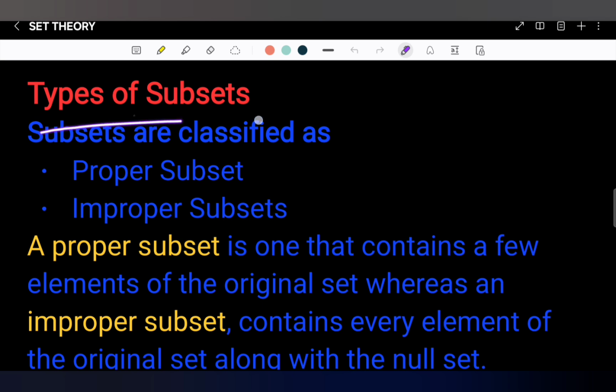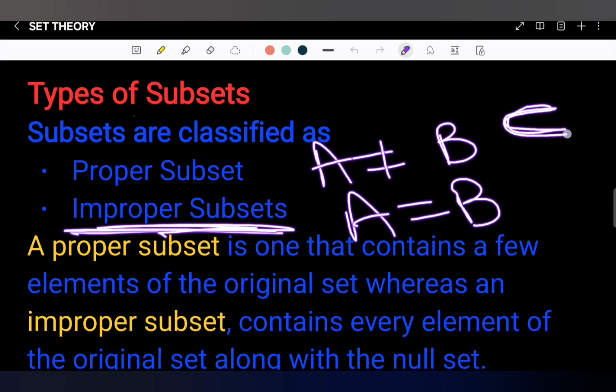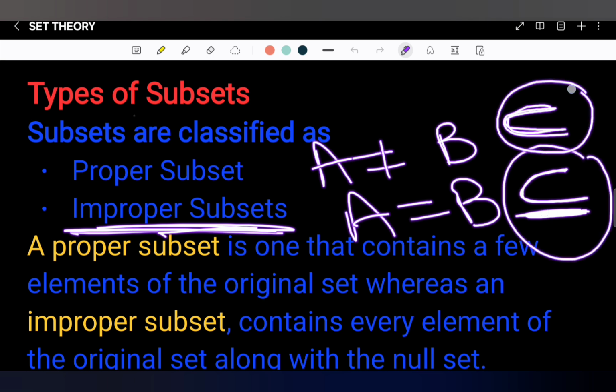What are the types of subsets? Subsets are classified as proper subset and improper subset. The basic difference between these two is, in the case of a proper subset, A is not equal to B, but in the case of an improper subset, A is equal to B. The proper subset is denoted by only the subset symbol, but the improper subset is denoted by the subset symbol as well as the equality symbol.